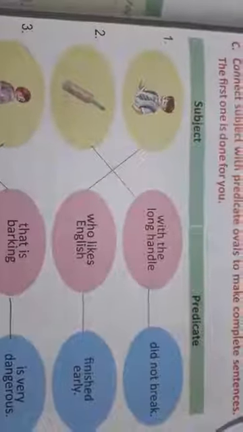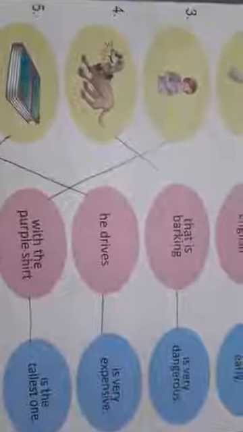Okay. This one is a bat. So see children, this one is a bat. The bat with the long handle did not break. Now the third one, here is a girl. So the girl with the purple shirt is the tallest one. This is a dog. The dog that is barking is very dangerous. Now this one is a book. The book with the word meanings is a dictionary. Now this is a car. The car he drives is very expensive.